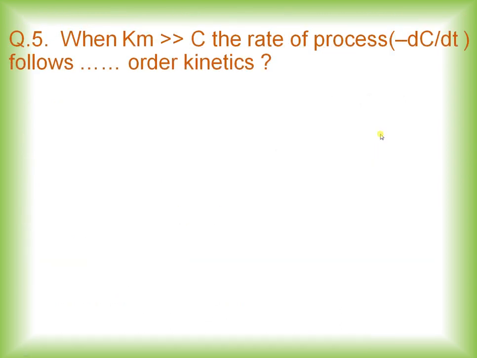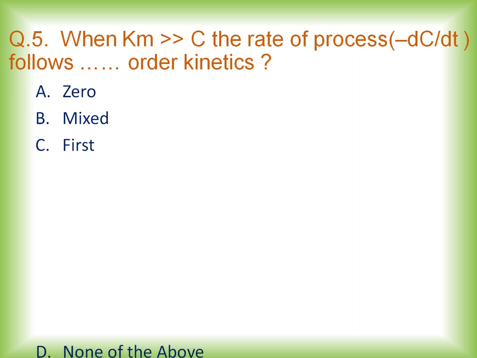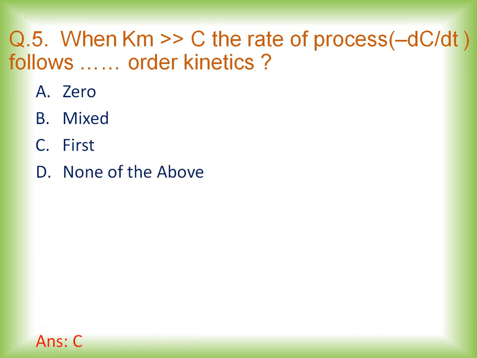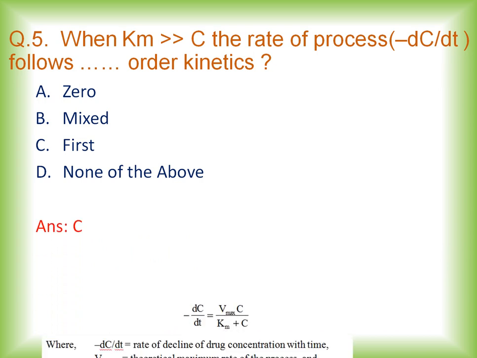Now moving towards the next question. When Km is greater than C, the rate of process, that is minus dC by dt, follows dash order kinetics. Options are 0, mixed, first, none of the above, and the right answer is option C.